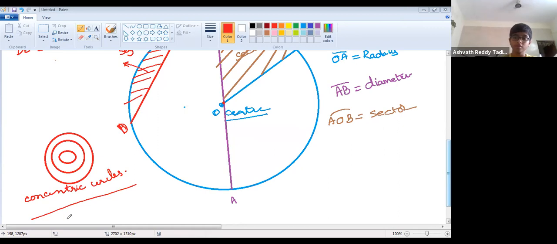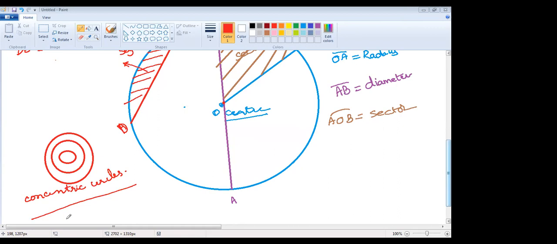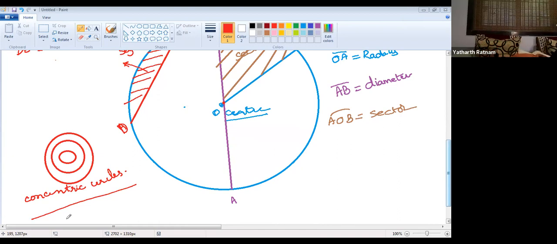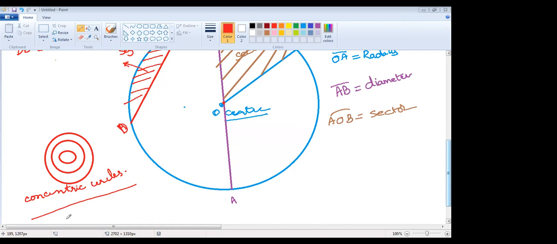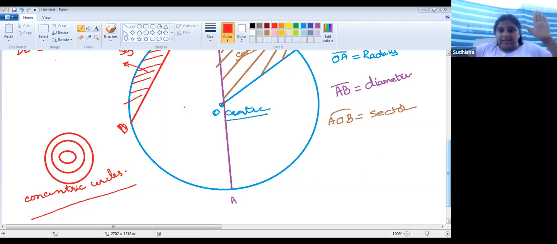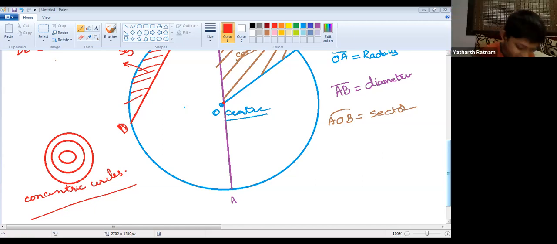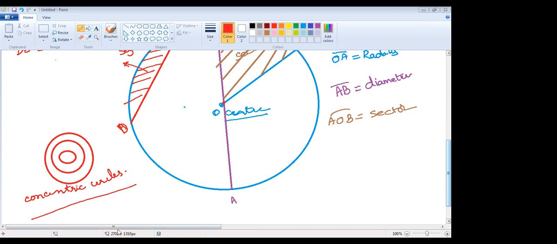Now, Ashwath, can we play a small quiz on this topic, Nana? Okay, ma'am. Yes, ma'am, we can. Because we covered most of the points. Ma'am, this lesson was very fast, actually. We are doing quizzes, ma'am. Only quizzes related to circles we are supposed to do, not all, right?